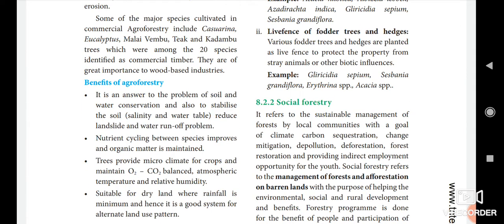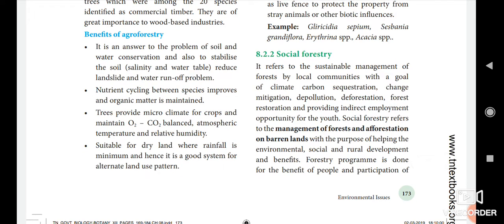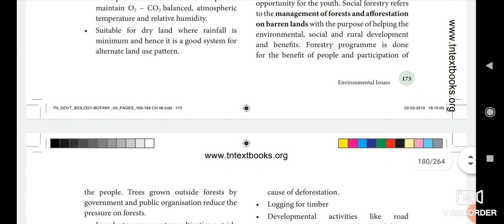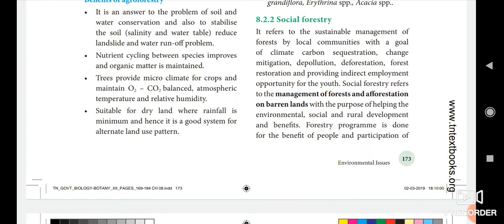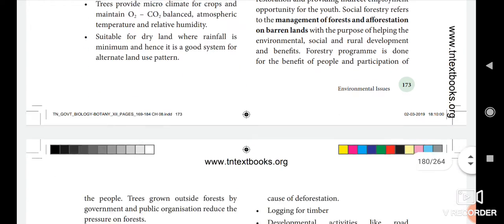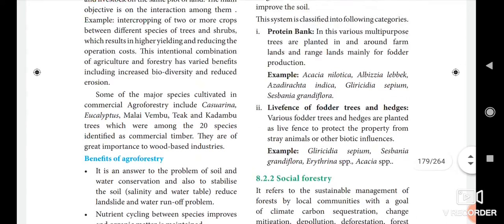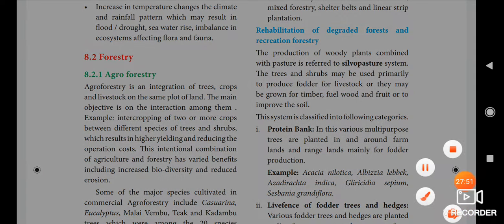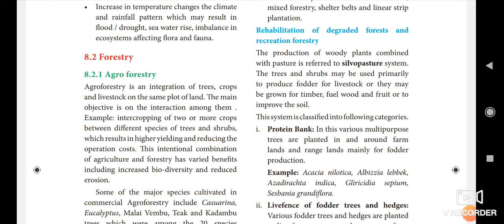Second point, development of an egg into a complete organism without fertilization is called parthenogenesis.